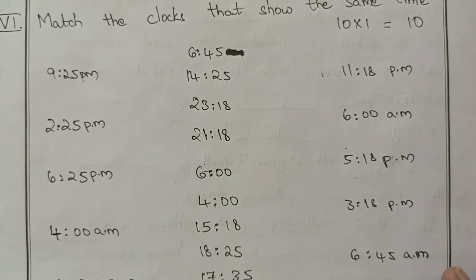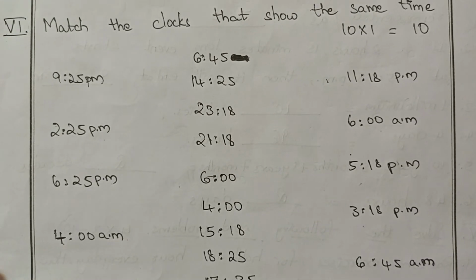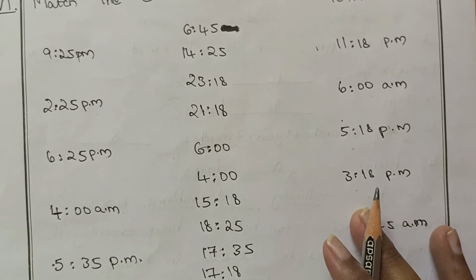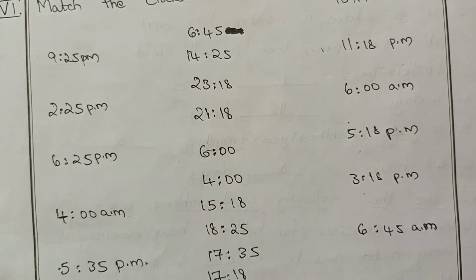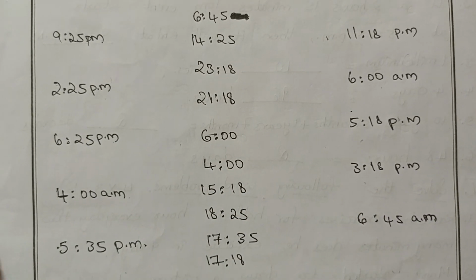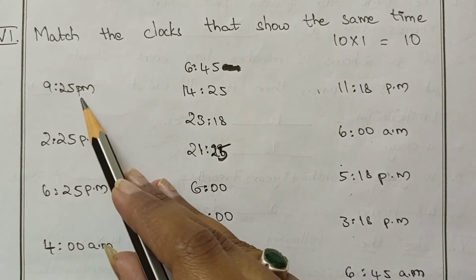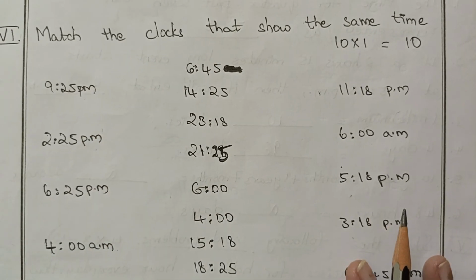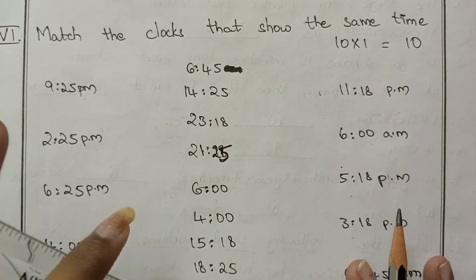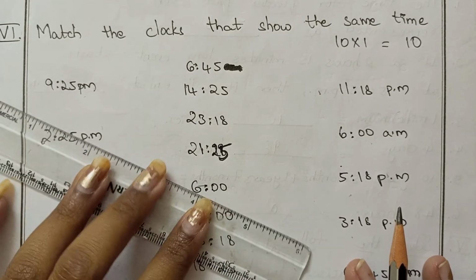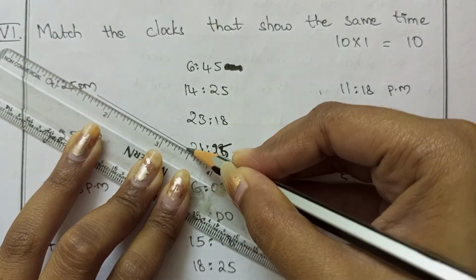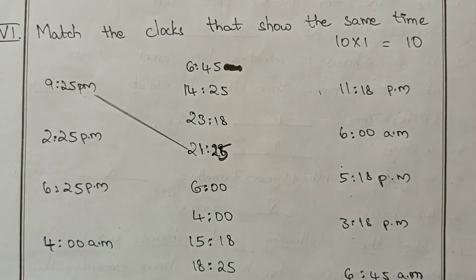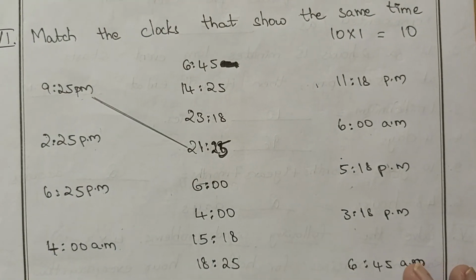So here we have to match the 24-hour clock for each one. See the first one, 9 hours 25 minutes PM. PM means 9 night time. So in the 24-hour format, 9:25 shows as 21 hours 25 minutes.